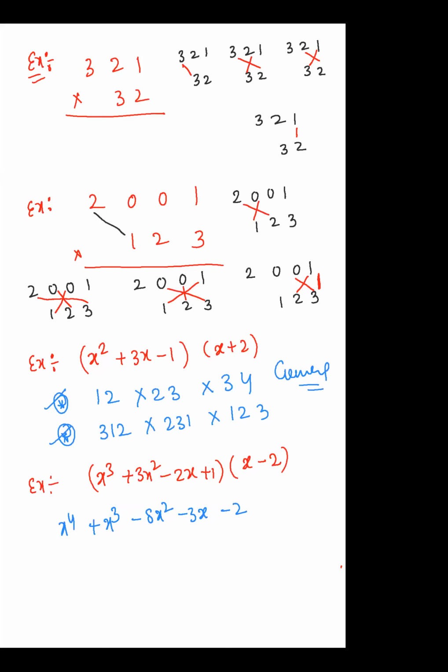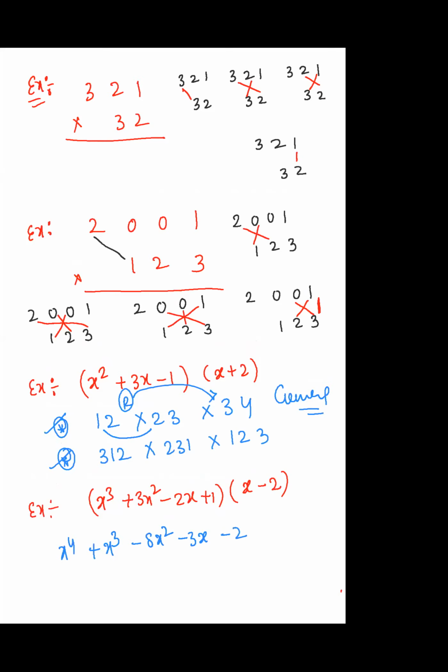Will it be in the same pattern of ones and twos? No, we will do it in a single step. That means not first multiplying these two, then taking the result and multiplying again with this. We will do it at a time. Anybody know it in the class? No. This is very super.